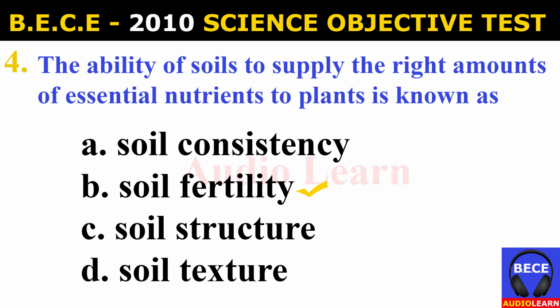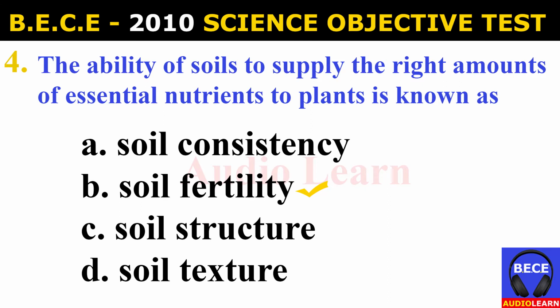Number 4. The ability of soils to supply the right amount of essential nutrients to plants is known as A. Soil consistency, B. Soil fertility, C. Soil structure, D. Soil texture. And the answer is B. Soil fertility. The ability of soils to supply the right amounts of essential nutrients to plants is known as soil fertility.